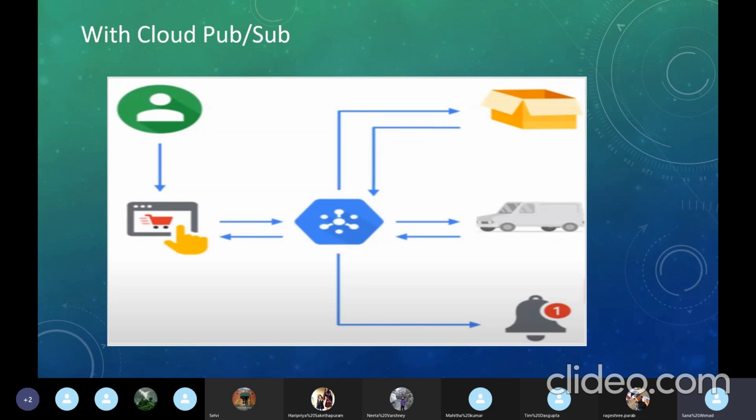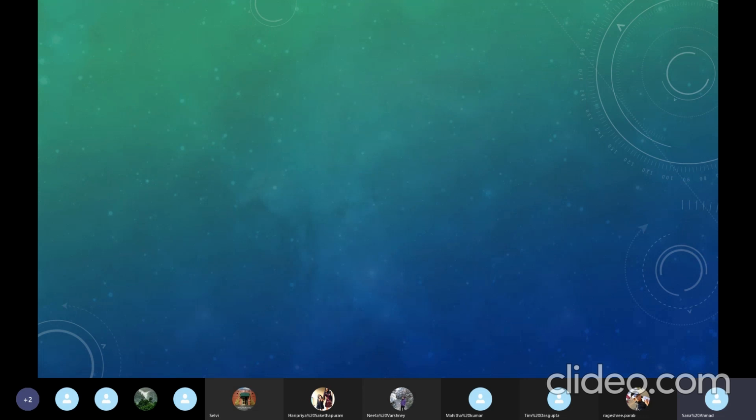Then once the label is created and the shipping begins, it sends a notification that the customer needs to be notified that the shipping has begun and things like that. So this is how PubSub is going to help us resolve the issues. As I was saying, by using Cloud PubSub, we have solved a lot of problems that we had in the earlier architecture, right?